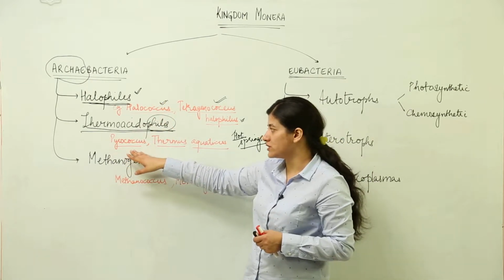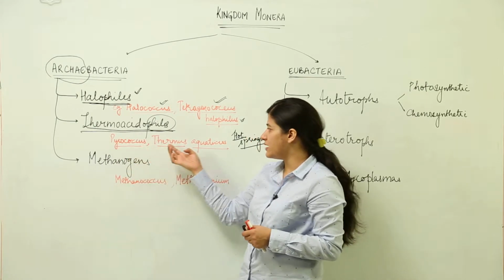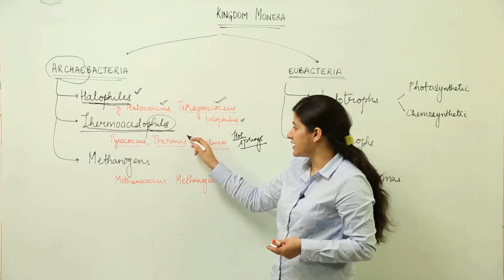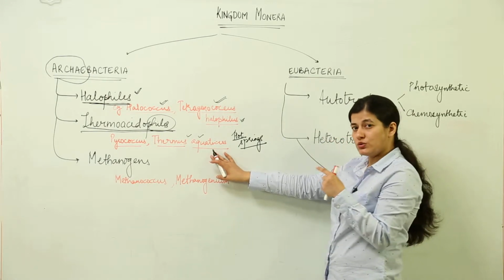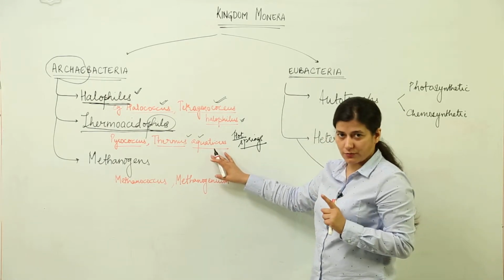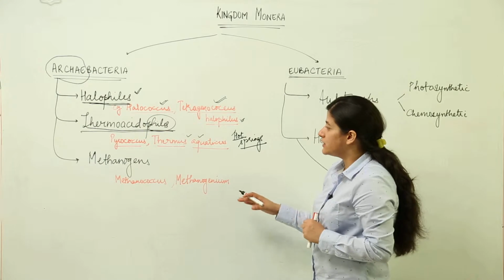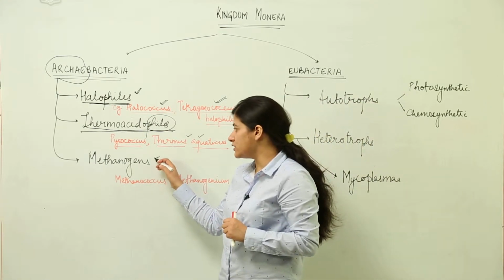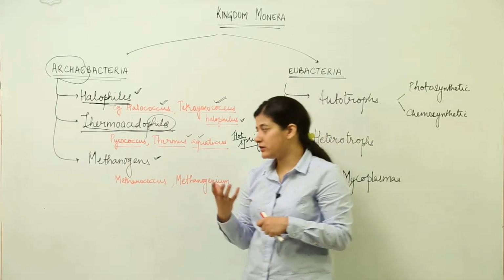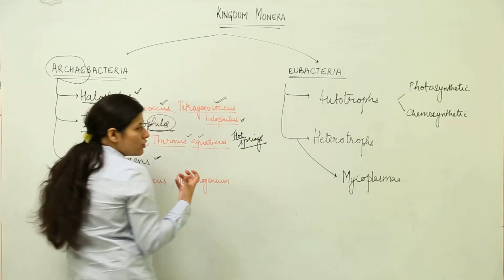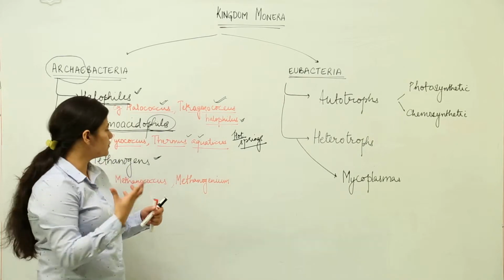The example is Pyrococcus. Now, this word is very simple. Pyro is used for heat. So, we have Pyrococcus, we have Thermus aquaticus. Why have I taken the example of Thermus aquaticus? The reason is that this bacteria has been used extensively in biotechnological processes. You would study about it, but just remember this name. And moving on to methanogens. Now, methanogens are those type of bacteria which would be present in marshy areas. Like mangroves, they are marshy areas. Mangroves is not the right example.